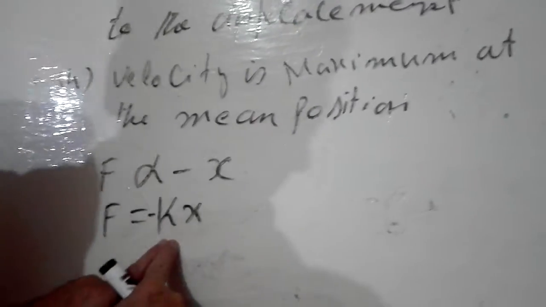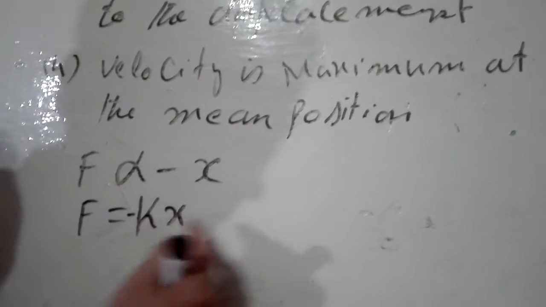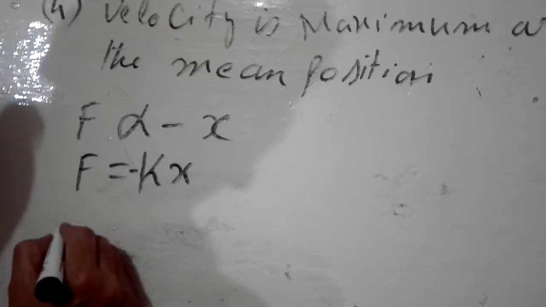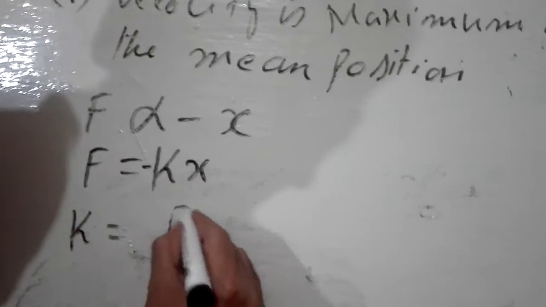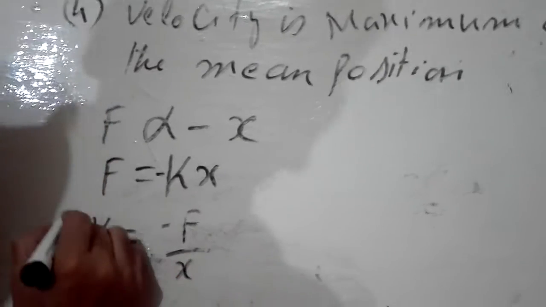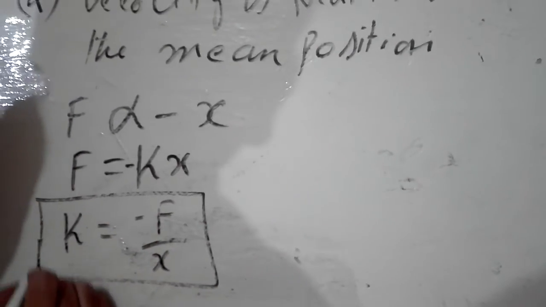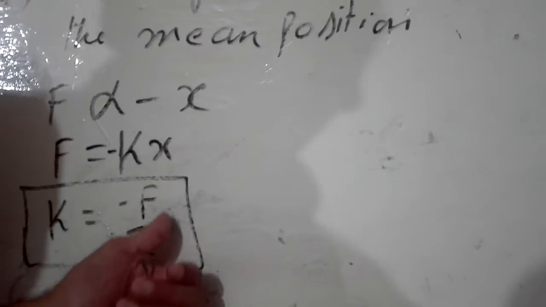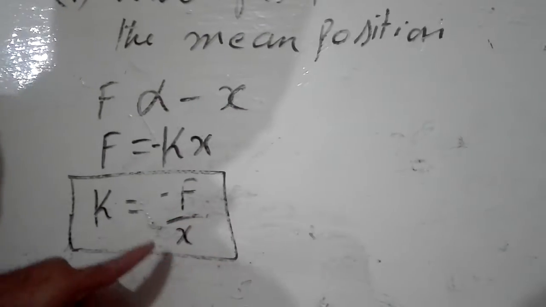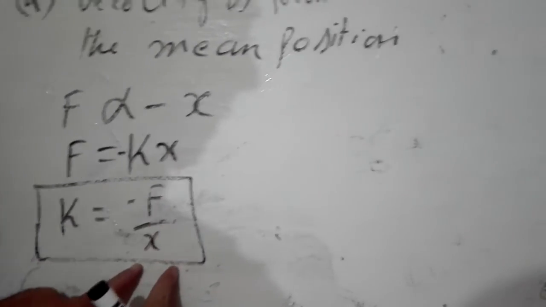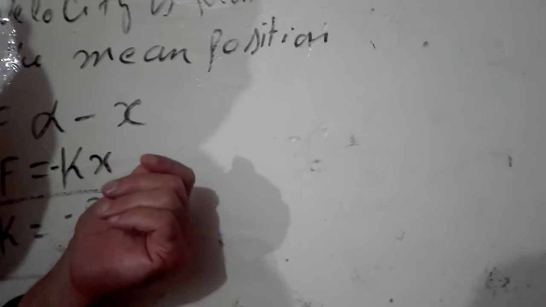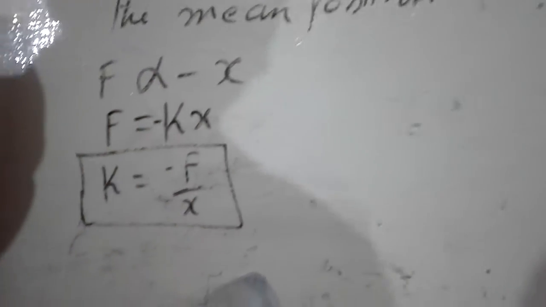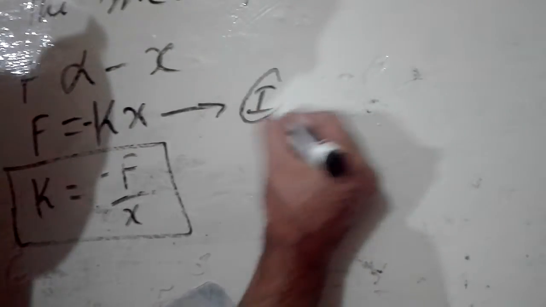Here k is the spring constant. So you can also define spring constant k as k = -F/x. So this is the definition of spring constant. It is the ratio of the force to the displacement. So that is spring constant. But we have to prove that this kind of motion is simple harmonic motion. So name this equation as equation 1.